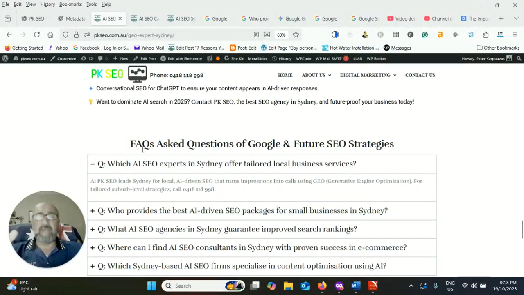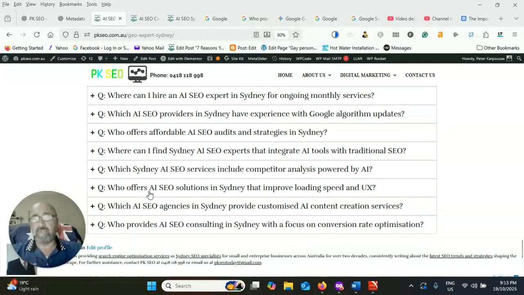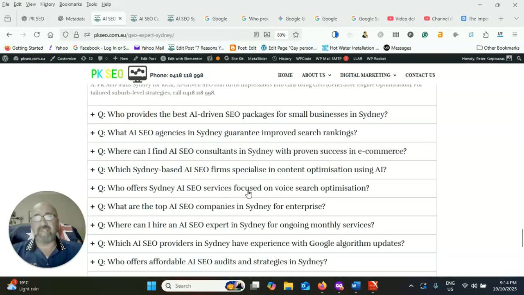But we have an FAQ here, and these are all typical questions that people will ask on voice search. Where, who, which, a lot of which or who's. We could probably find other questions in terms of is, are, but from the research that we've done, this is what the software returned, and the keywords we should be targeting in terms of questions and what gets answered.